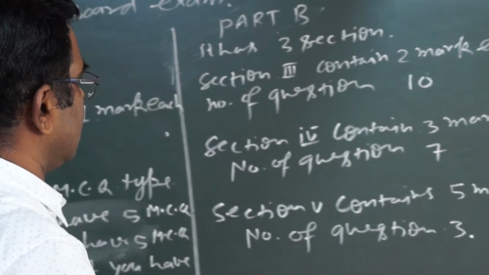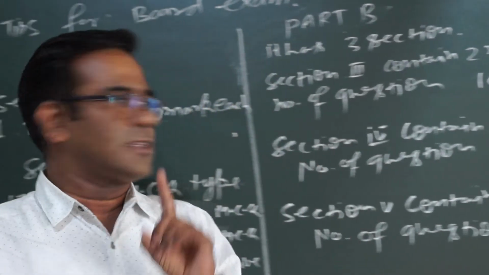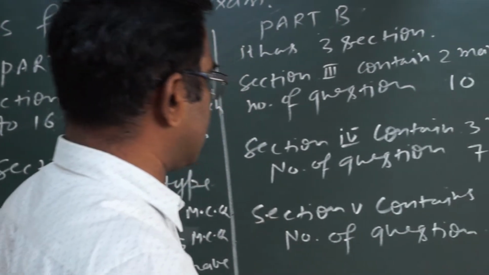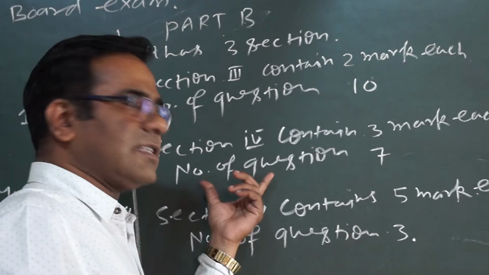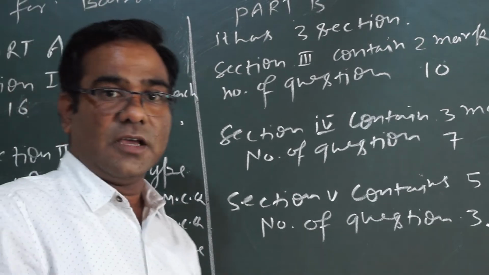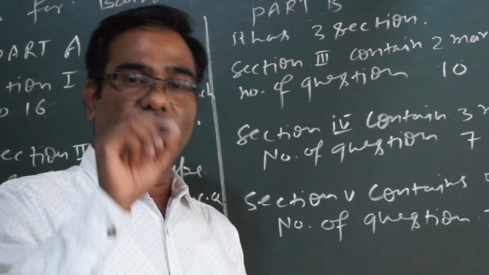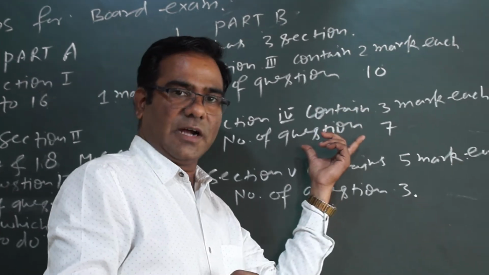Similarly in section 4, each question will carry 3 marks, and the number of questions is 7. In this section, first write the formula, whichever formula you are applying. Always write the formula. Whenever you write the formula, you will get 1 mark in case of 3 marks questions.